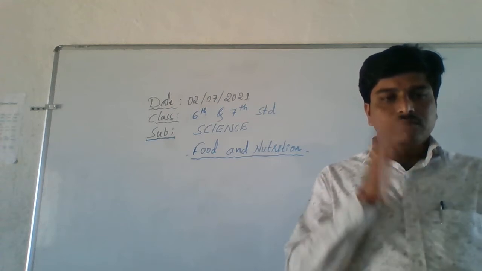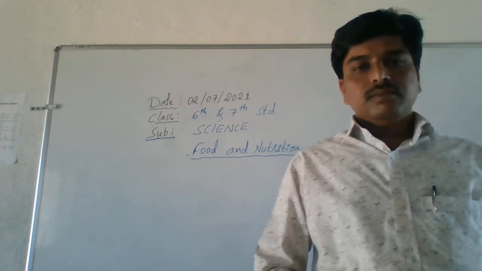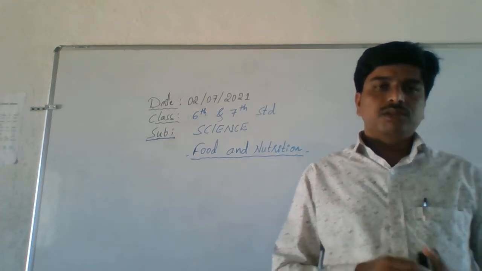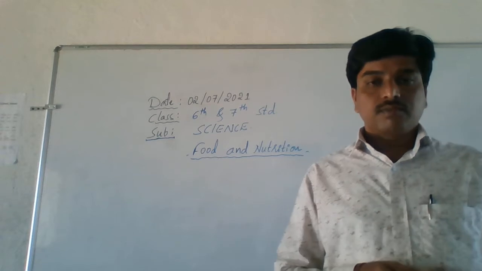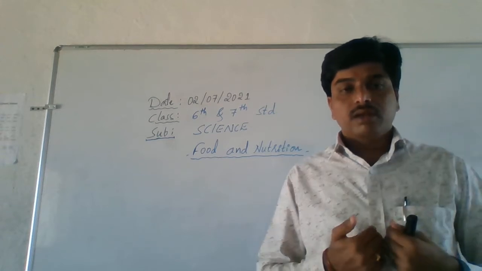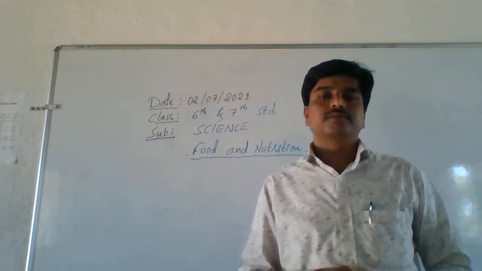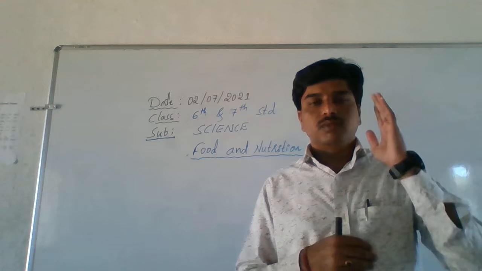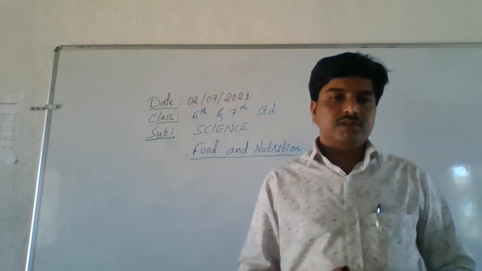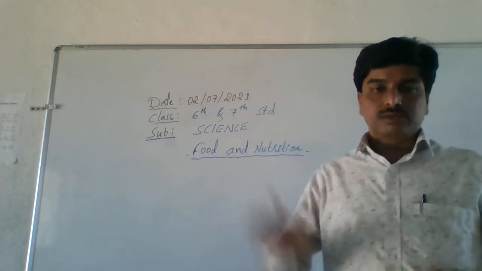No. Everyone's food habit is different. The question is, what should it consist of to maintain a healthy body? That is the main important point. So let us discuss food, what the main components of food are and their functions, and about nutrition.